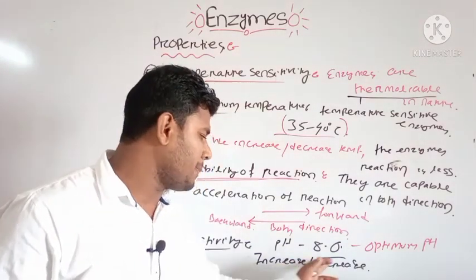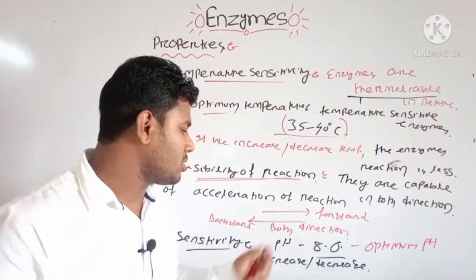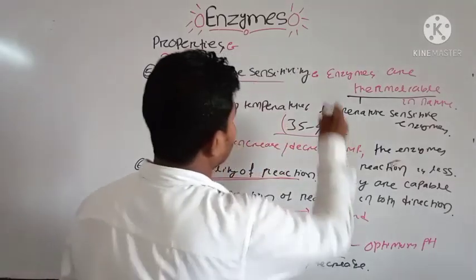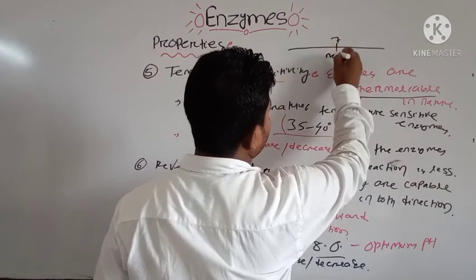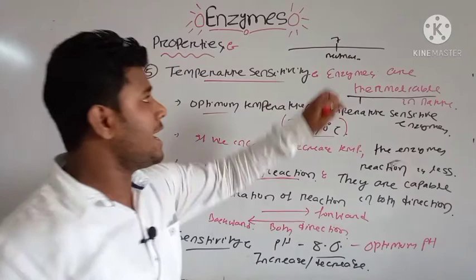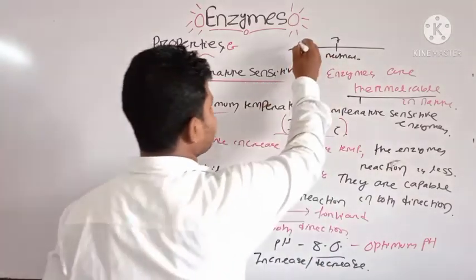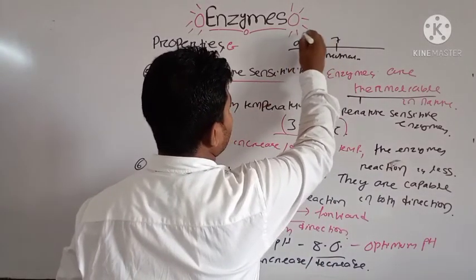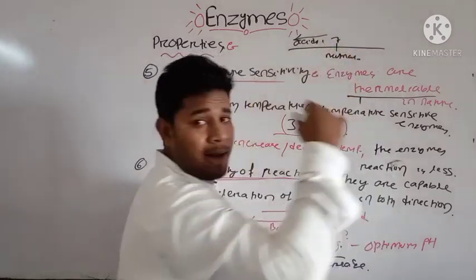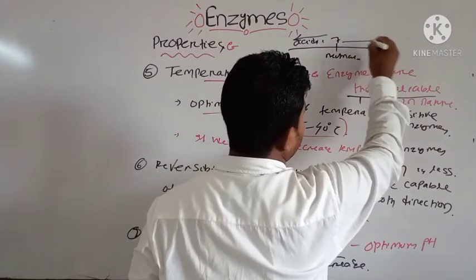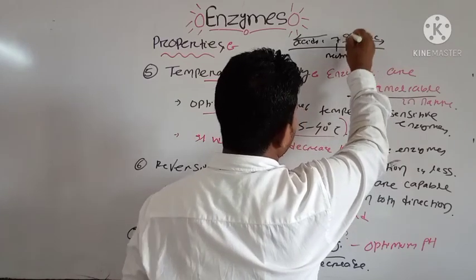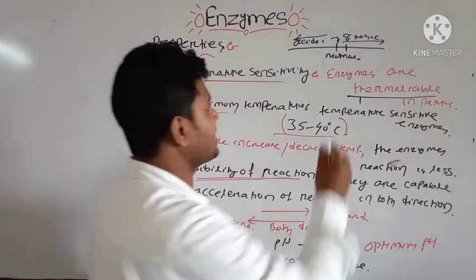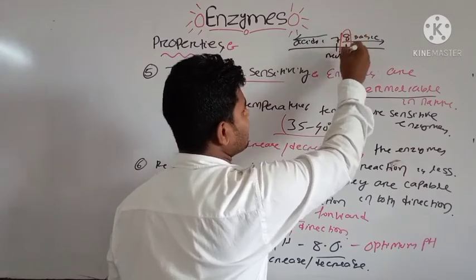If we decrease the pH, that is take the acidic side of the pH scale, pH 7 is neutral, below 7 is acidic, and above 7 is basic. Normally the enzymes' actual pH is around 8, slightly basic in nature.